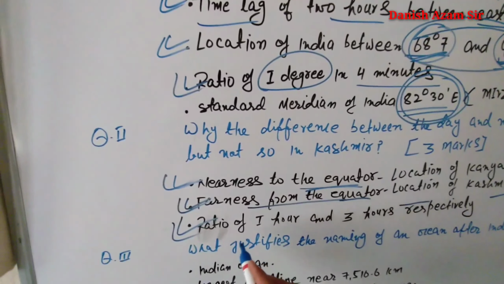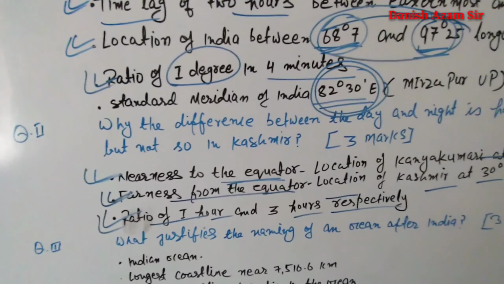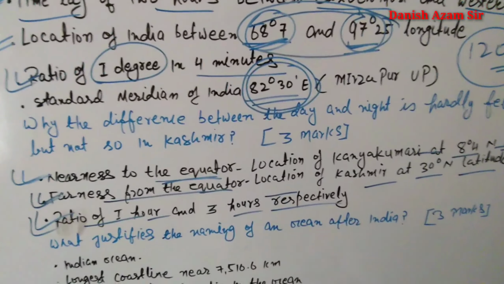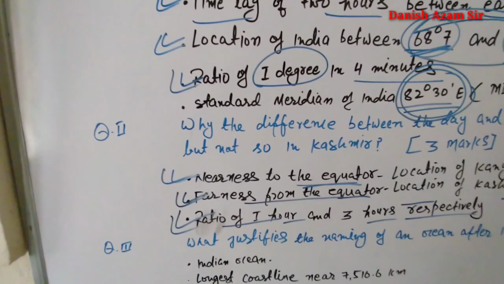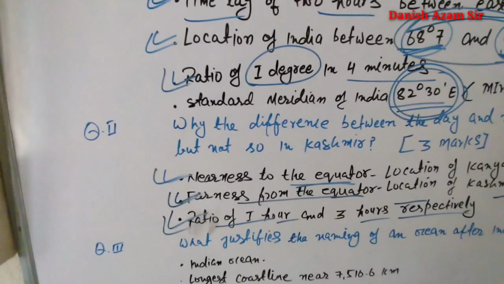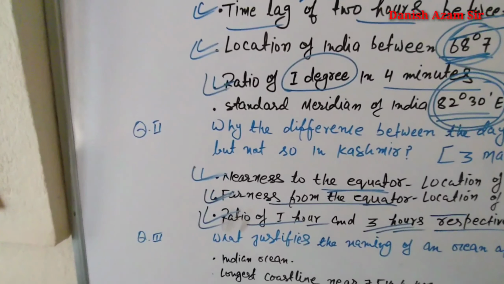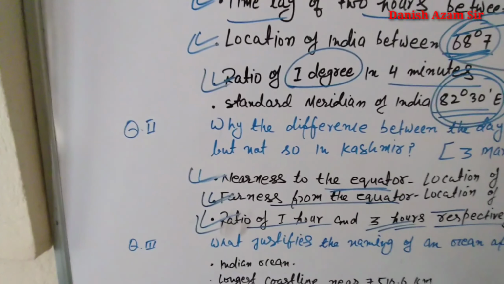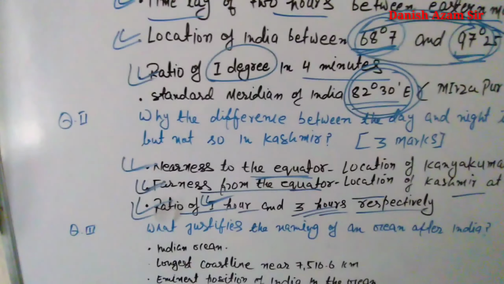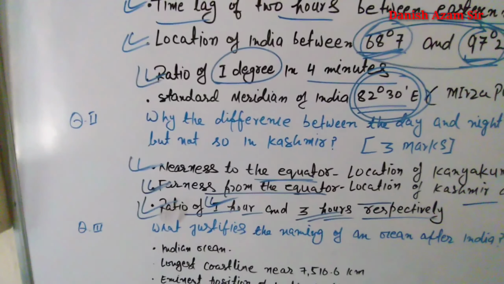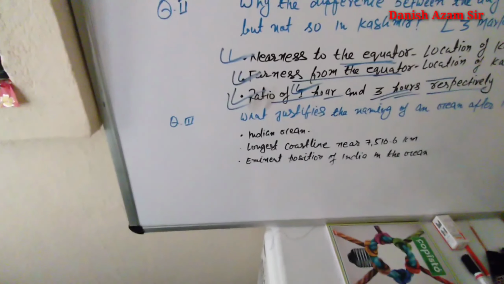So we can find a ratio of 3 hours to 1 hour regarding Jammu and Kashmir and Kanyakumari respectively. We find a time difference between day and night of 3 hours in Jammu and Kashmir and only 1 hour in Kanyakumari. Why? Because Kanyakumari is very near to the equator and Jammu and Kashmir is very far away from the equator. Now I am going to describe question number 3.